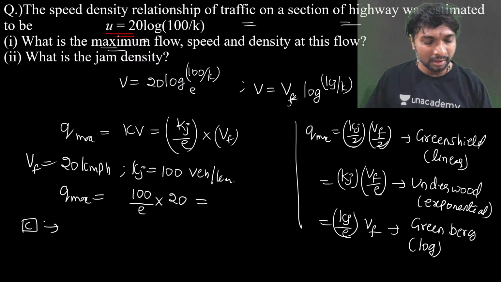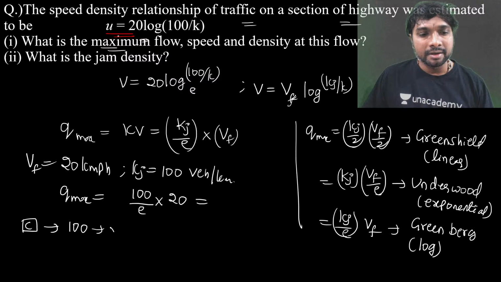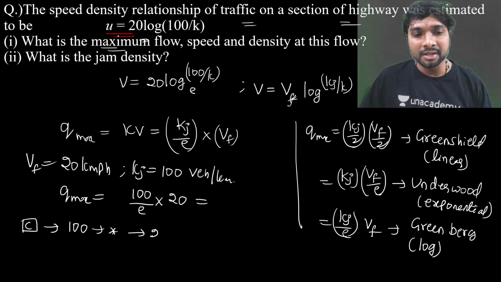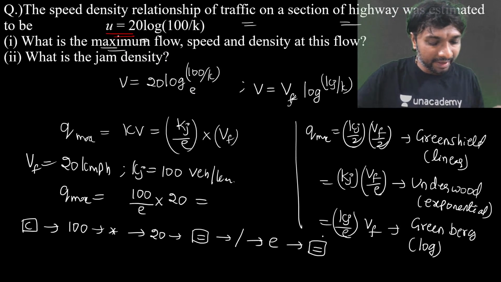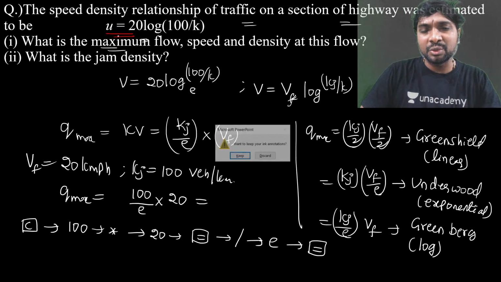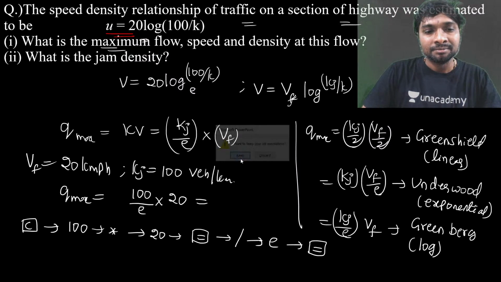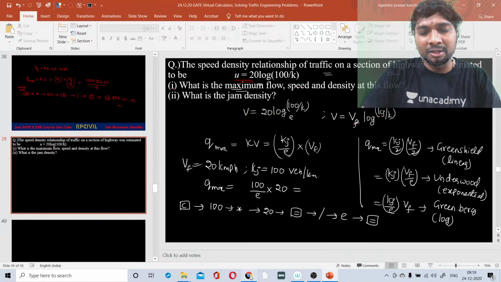Clear all? After that, what we need to do? 100, multiplication function, then 20, then equality symbol. After that, divided by function, then E, equality function. Like that you are doing it, right? That is the sequence of functions. 100 into 20 by E. We'll do it here.